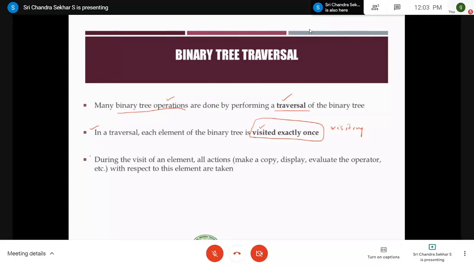During the visit of an element, you do all the actions, like making a copy, displaying, or evaluating the operator. You can do any processing; it depends on the application you are going to implement. So visit an element to do some action or processing. This is the meaning of visiting.